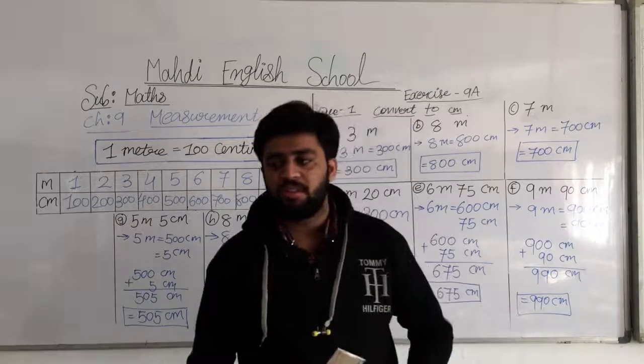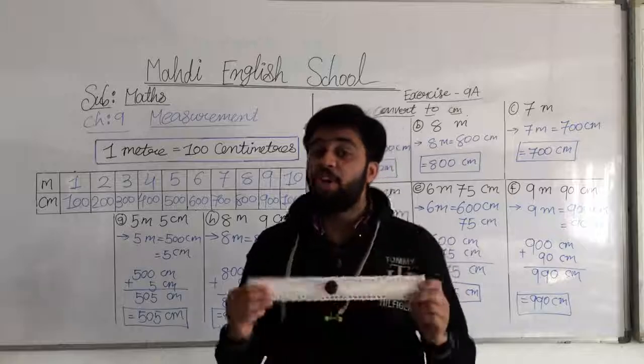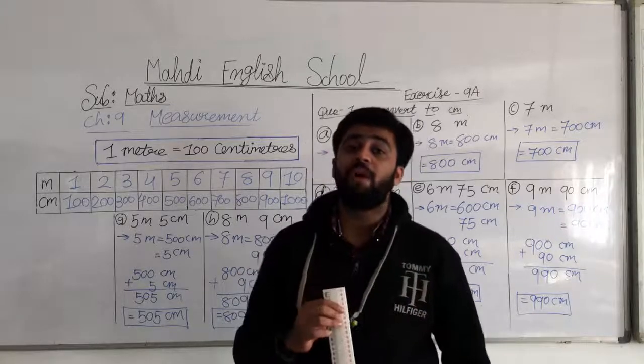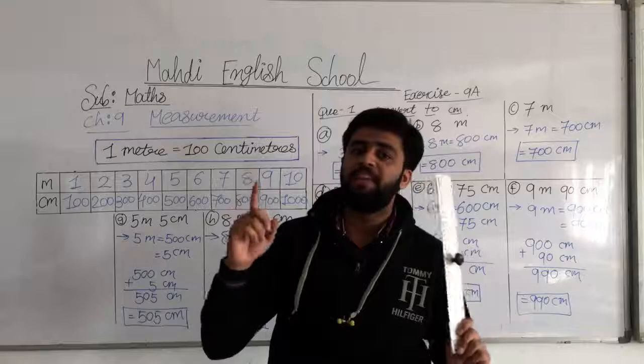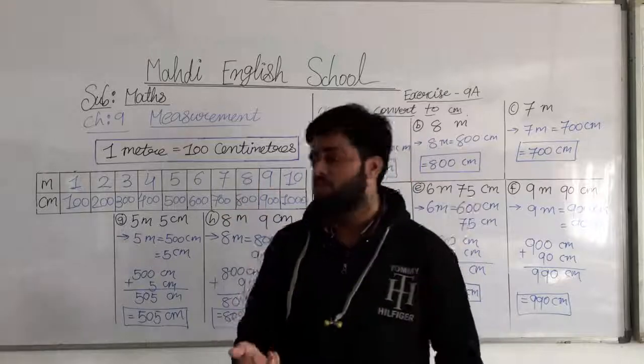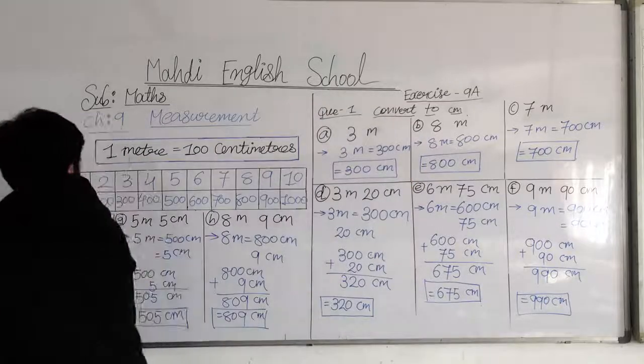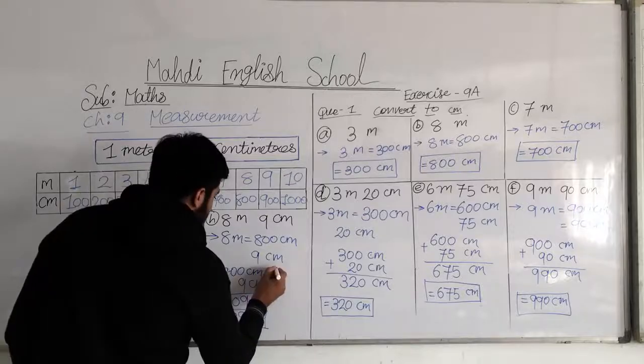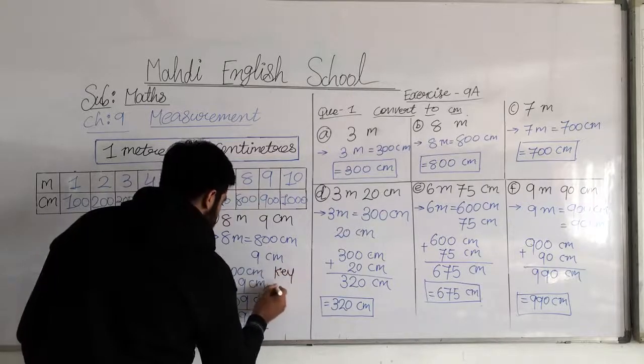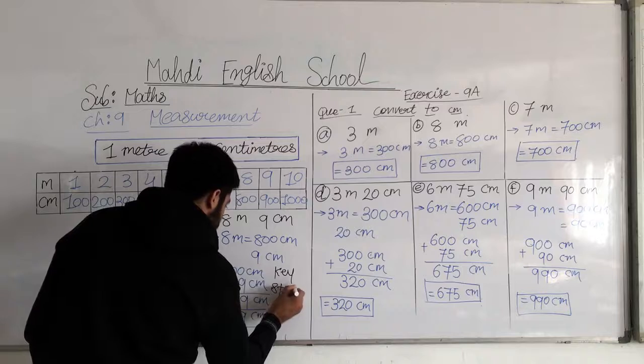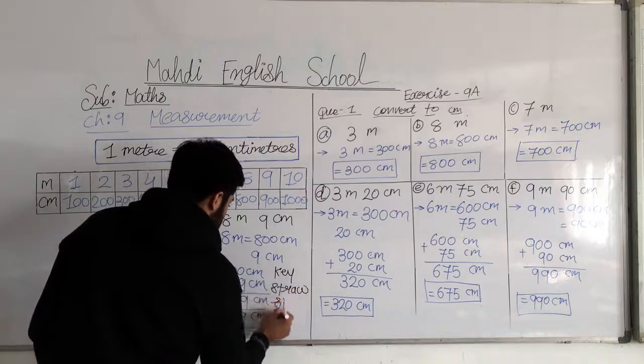Understood, my dear students? You are measuring with a small scale, not a big, large scale. I give you here key, straw, and spoon.